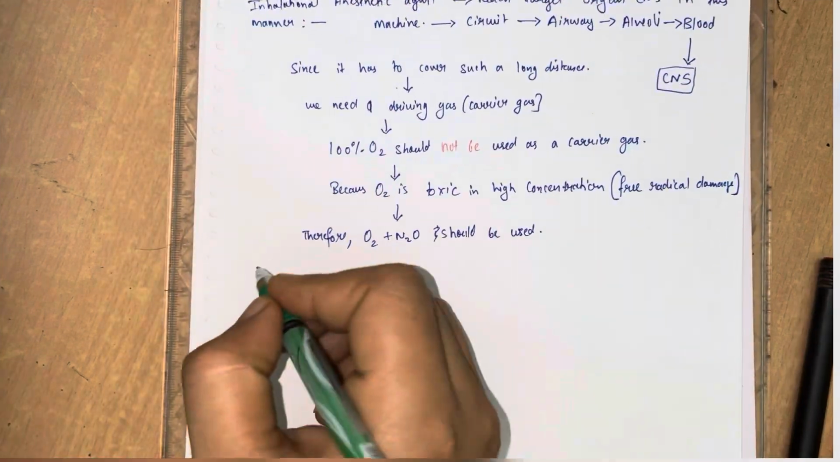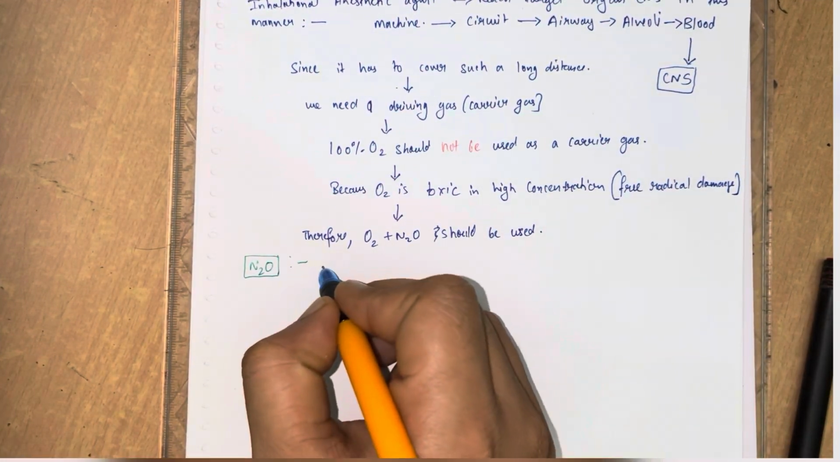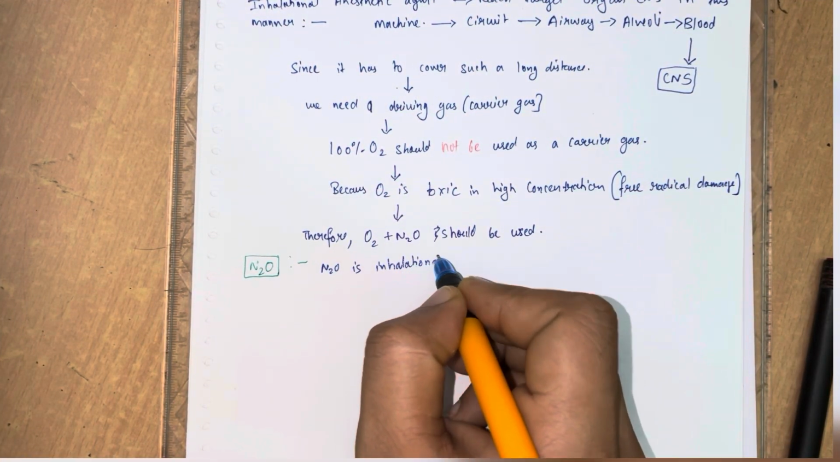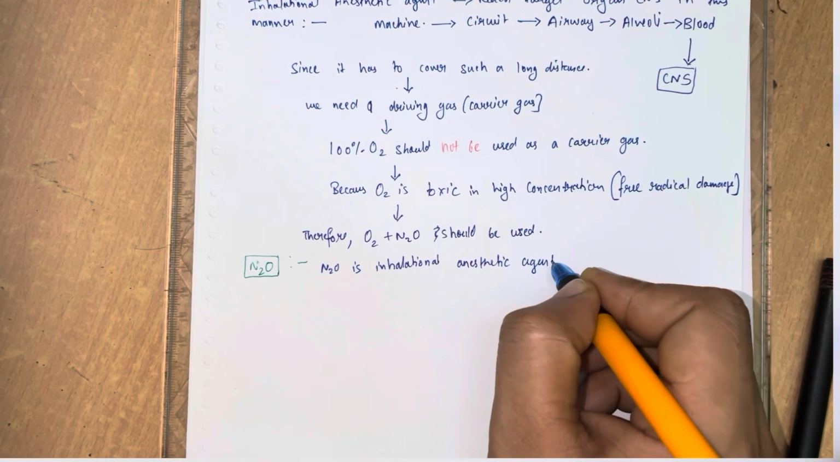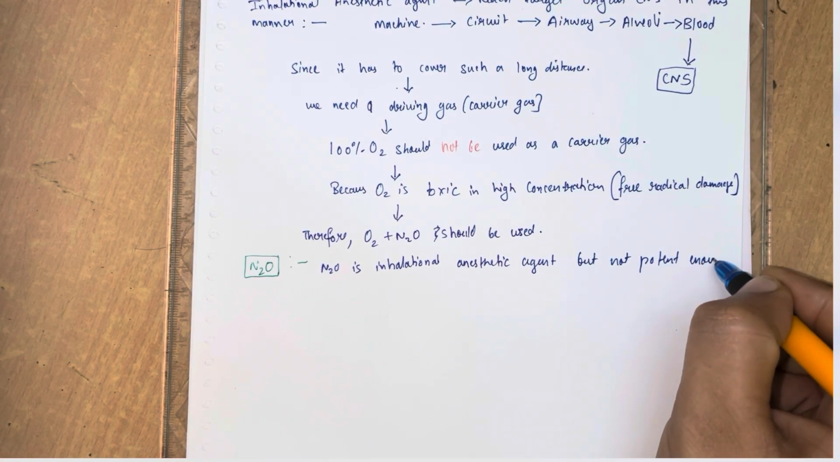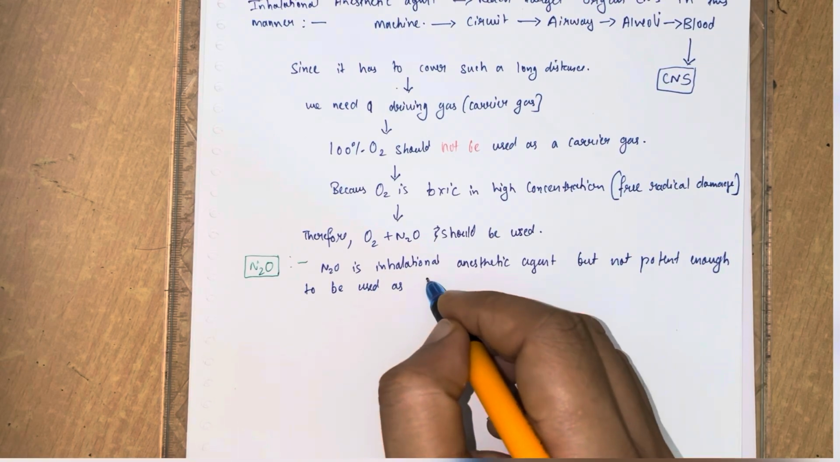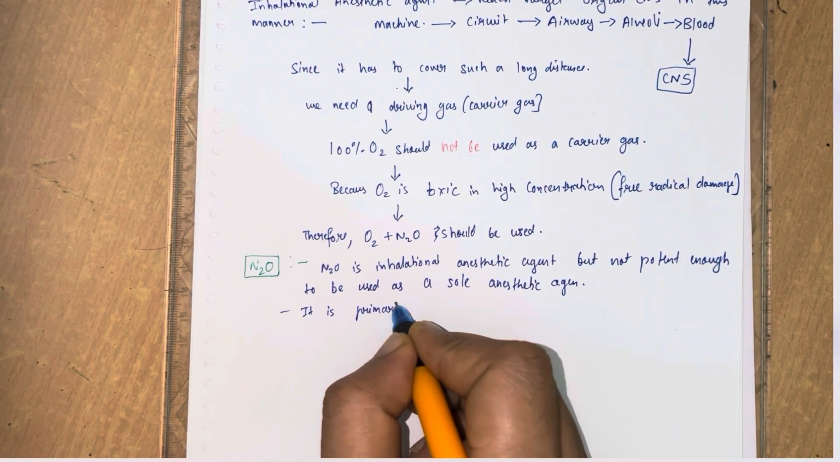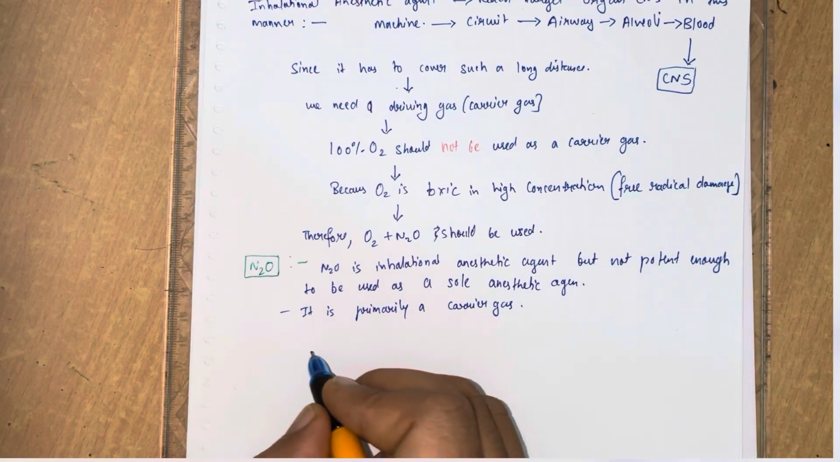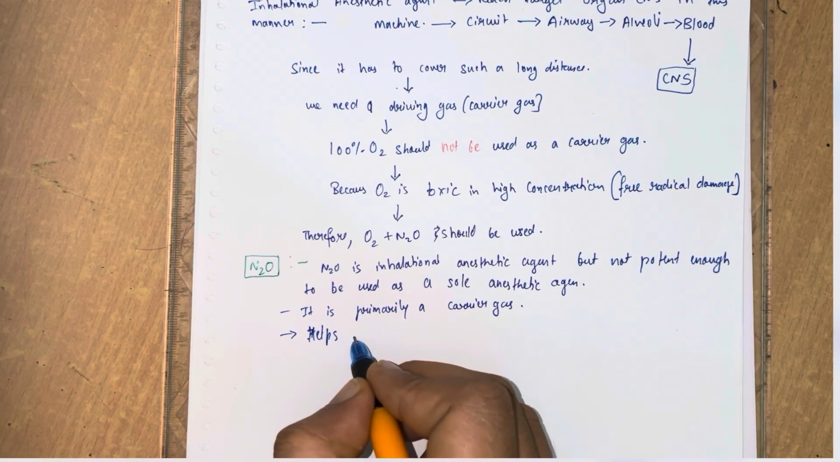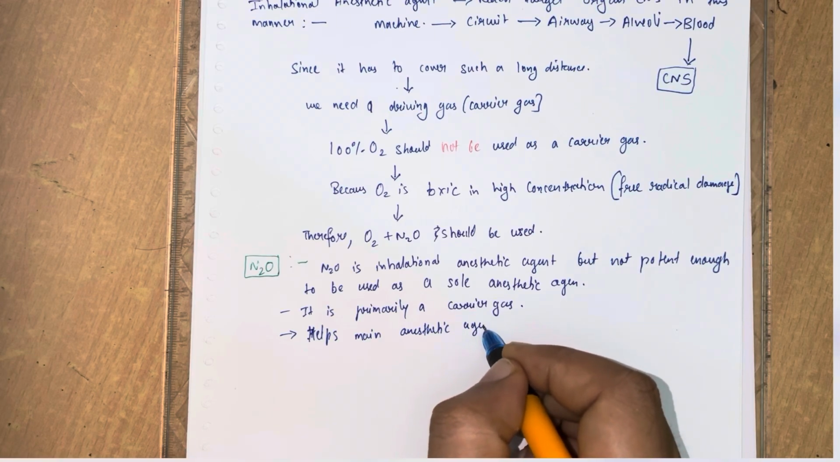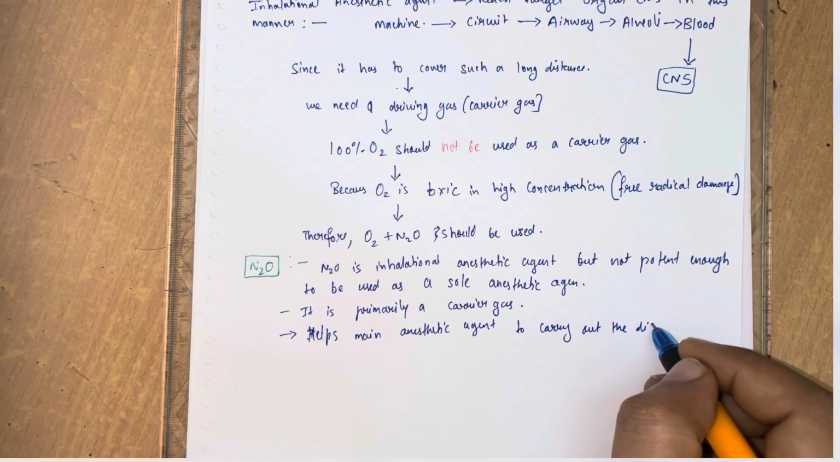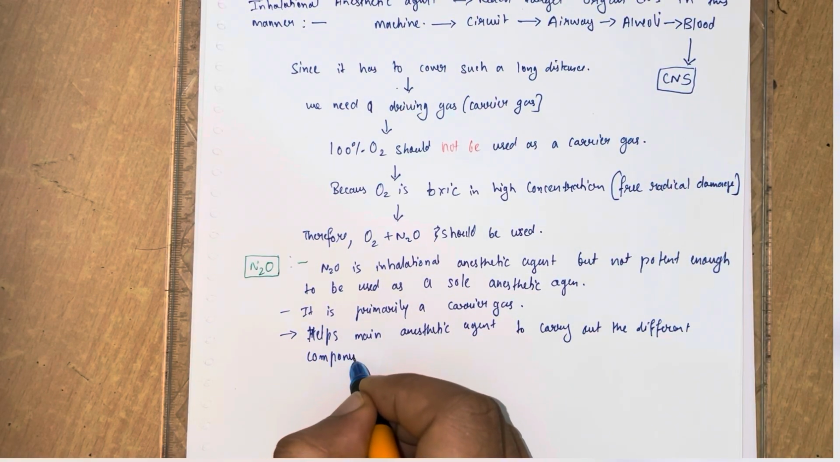Okay, now we talk about the N2O property. N2O is an inhalational anesthetic agent, but not potent enough to be used as a sole anesthetic agent. Okay friends, so N2O is primarily a carrier gas. Carrier gas means it is mainly used for the carrier purpose. It also helps the main anesthetic agent to carry out the different components of general anesthesia.